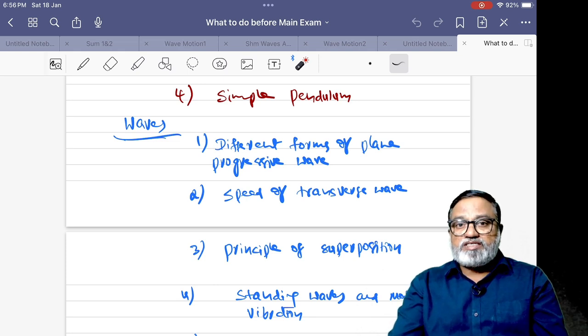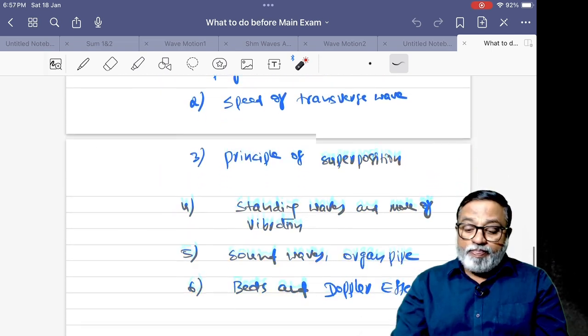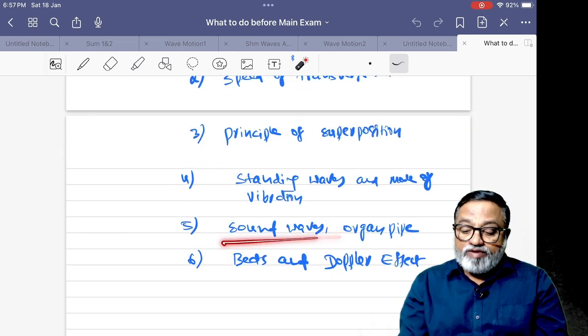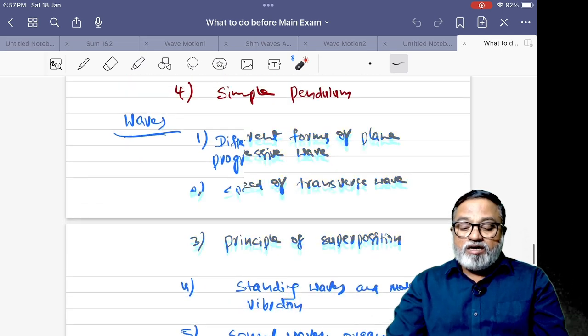If it is vibrating with a single loop, fundamental frequency n is equal to 1 by 2L into square root of T by mu, mu is A into rho and so on, like that. Standing waves and modes of vibration. Next, sound waves and organ pipes, beats and Doppler effect. This is from oscillations and waves.